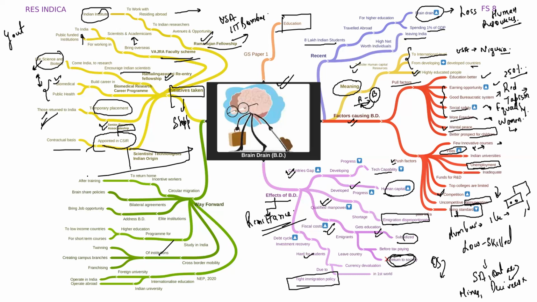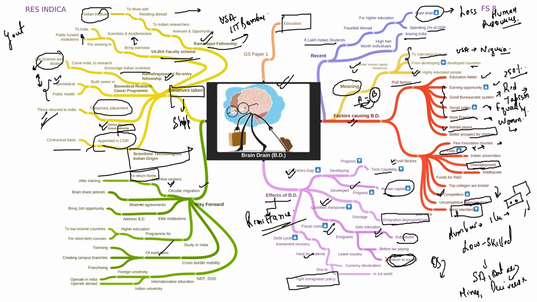So what more can be done for solving this problem? Now, what is the way forward? First, there should be a circular migration policy. This should incentivize workers to return home after training. That yes, go to foreign nations, learn over there, you can get yourself trained, you can acquire some specific skill, but after that, please return to your home country.